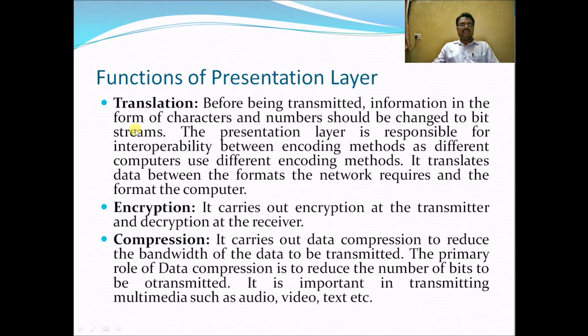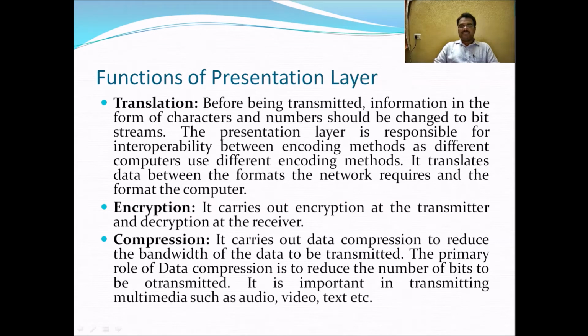The functions of the presentation layer are translation, encryption and compression. Before being transmitted, the information in the form of characters and numbers should be changed to bit streams. This is most important because for any computer and communication media, it is better to transmit in the form of bits. The presentation layer is responsible for interoperability between encoding methods, as different computers use different encoding methods. It translates data between the formats the network requires and the format the computer uses.